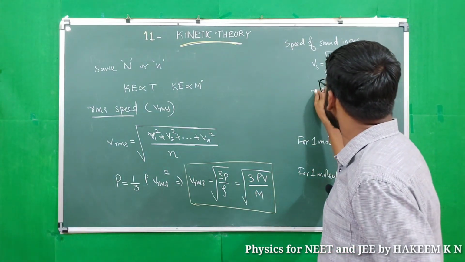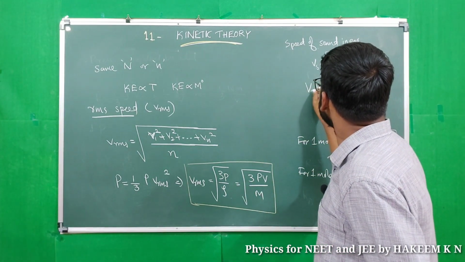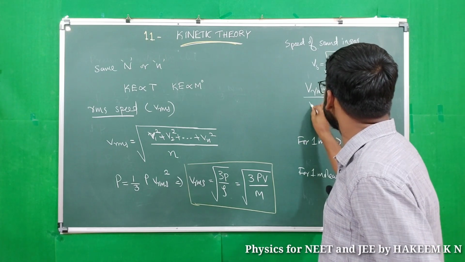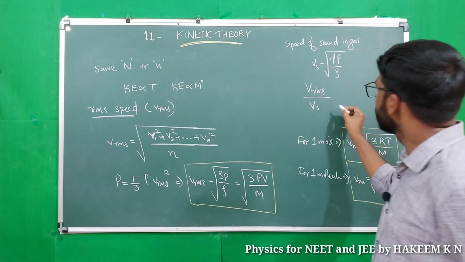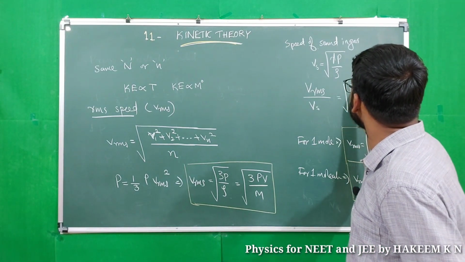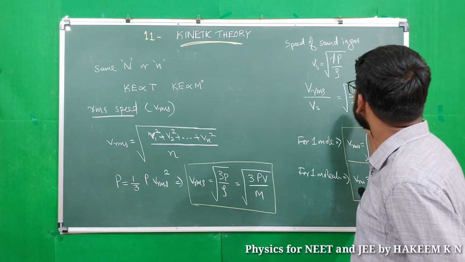So we can find a ratio here: Vrms by velocity of sound, RMS speed of gas molecules by velocity of sound equal to root of 3 by gamma.